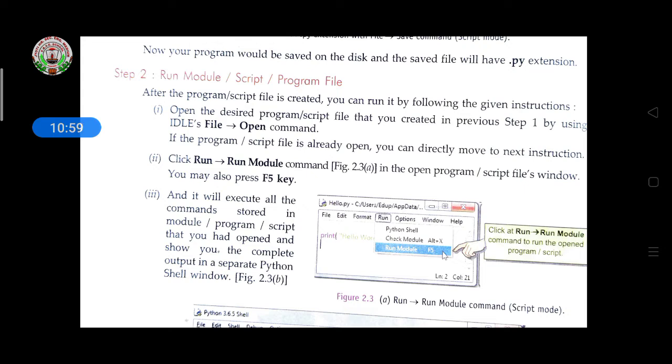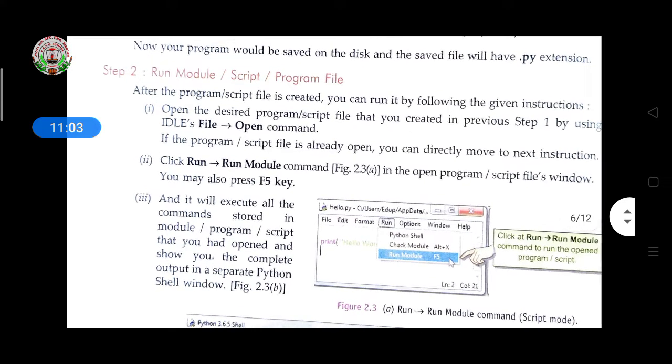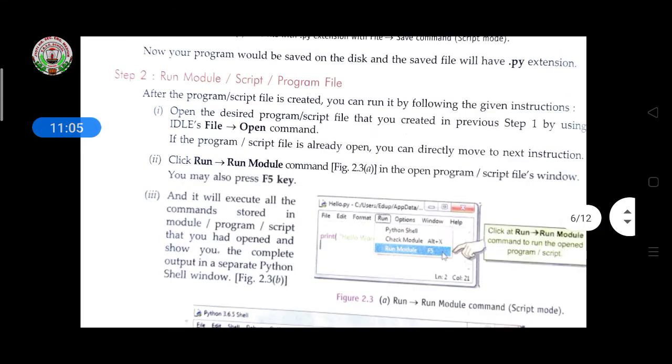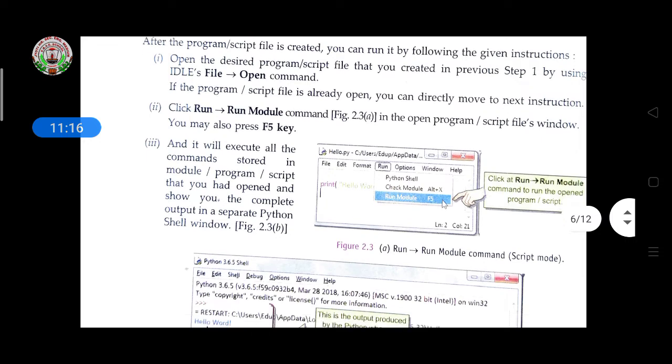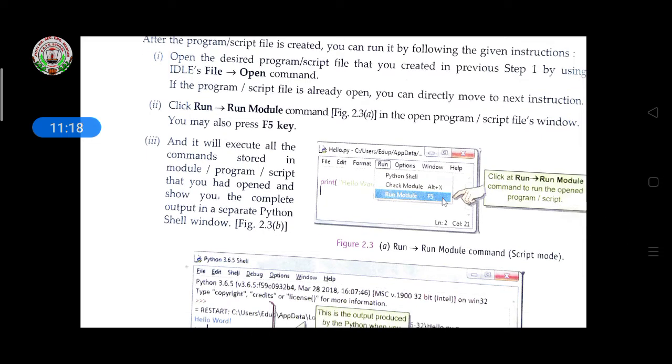First of all, open the desired program script that you created in step 1 by using the File, Open command. If you had already made a file, go to File, click Open, select the file you saved, and then click Run Module.